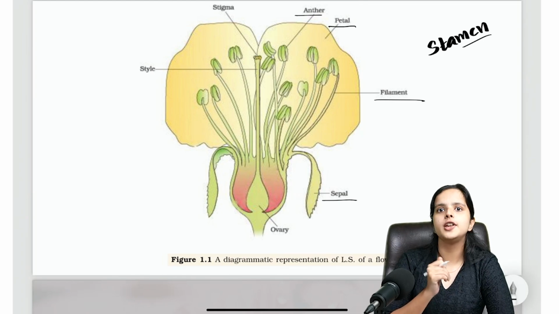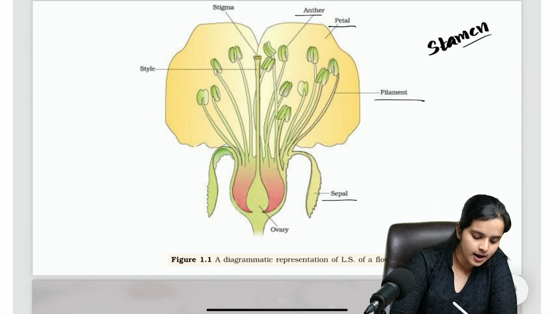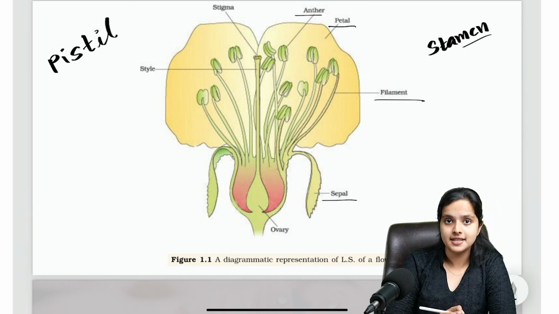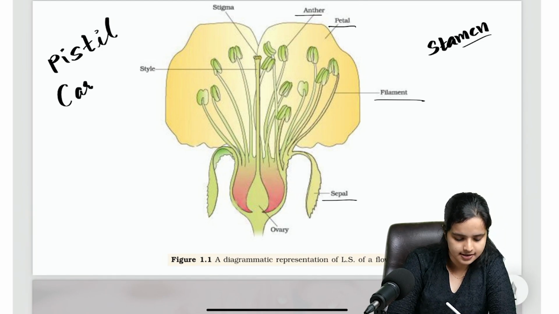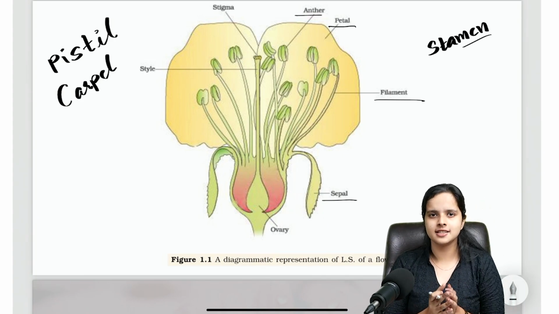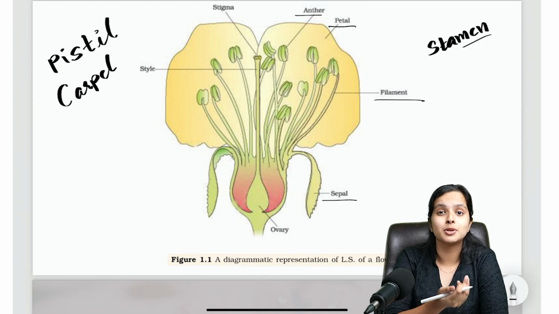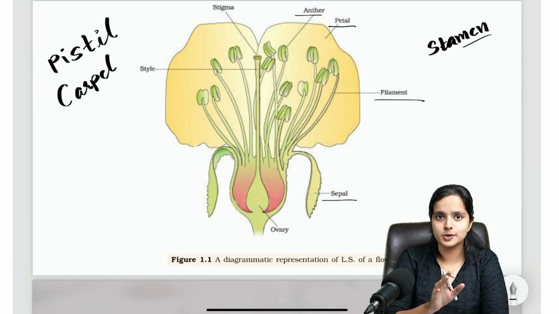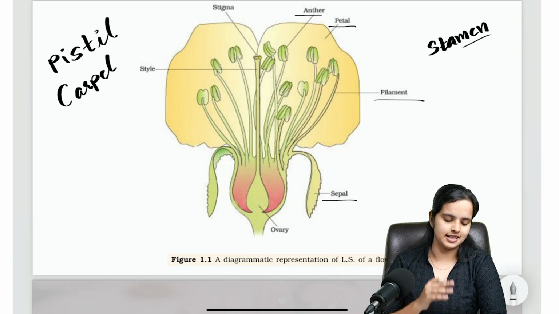Now moving on to the female reproductive organ. The female reproductive organ is called a pistil. What is it called? Pistil. P-I-S-T-I-L. Or you have one more name for the female reproductive organ, which is carpel. C-A-R-P-E-L. Pistil and carpel are often used simultaneously. They are like synonyms. So you should not confuse between them, because we'll be learning about the parts of pistil later on. So you should not confuse between a part of a pistil and a carpel. Basically, pistil and carpel are exactly the same.